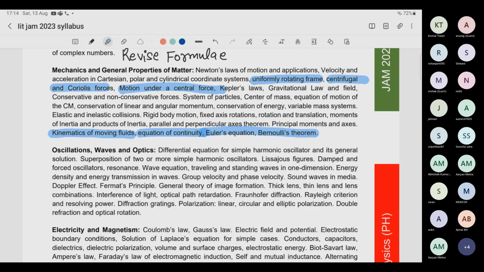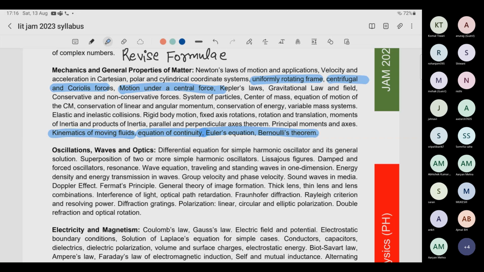Because here only three things are written. The CUET syllabus is also the same, so don't confuse it with IIT JAM; both have the same syllabus. Kinematics of moving fluids, equation of continuity, Euler equation, Bernoulli theorem. But many other questions are also coming, and I think they will come this year too. For example, viscosity, how viscosity depends upon velocity, and so on. These kinds of things are coming, and all of them are mentioned in the class 11th NCERT.